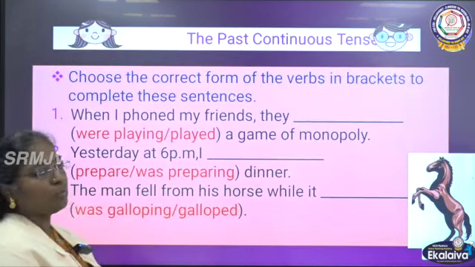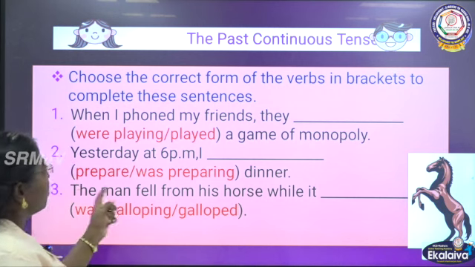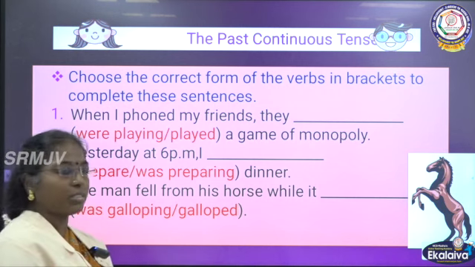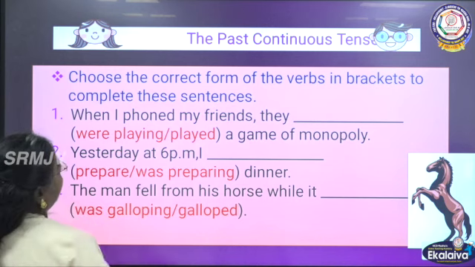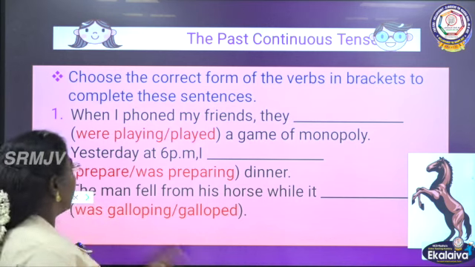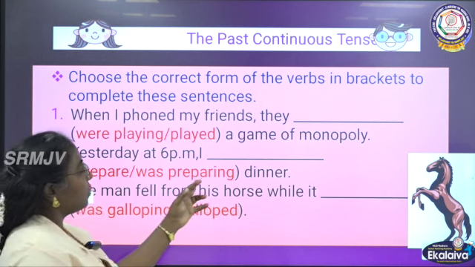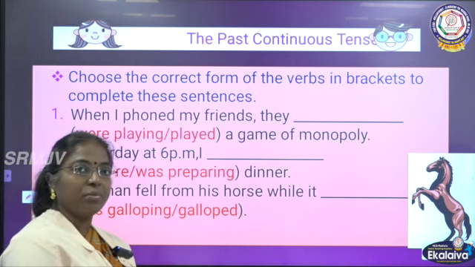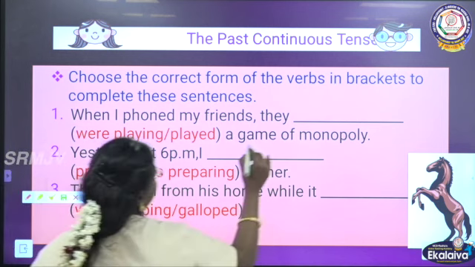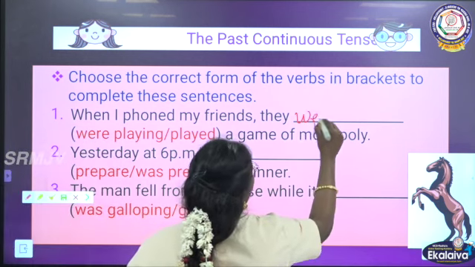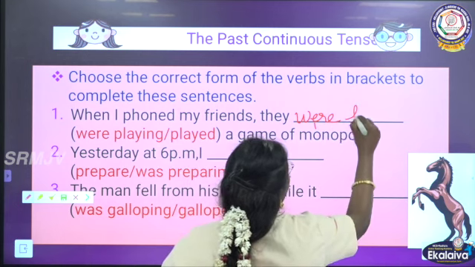And choose the correct form of the verbs in brackets to complete these sentences. Let us practice now. When I phoned my friends, they were playing or they played a game of Monopoly. What should come here? They were playing.